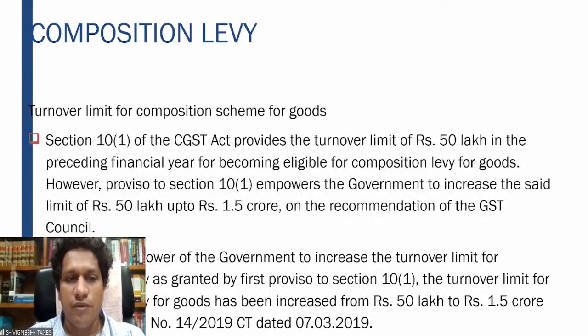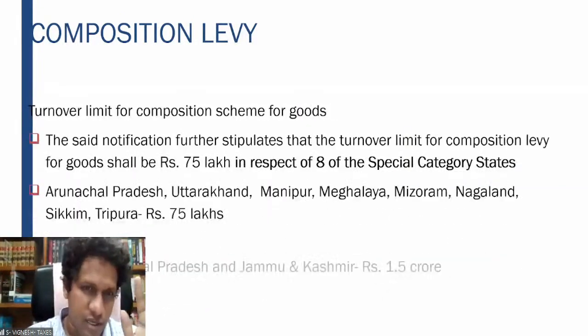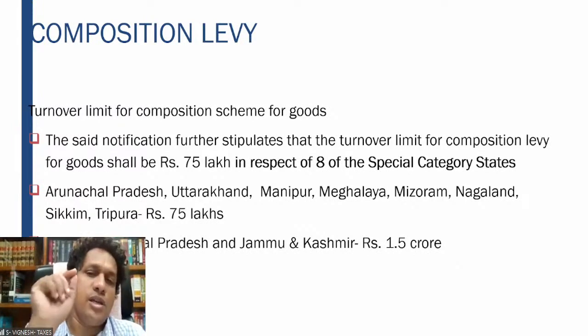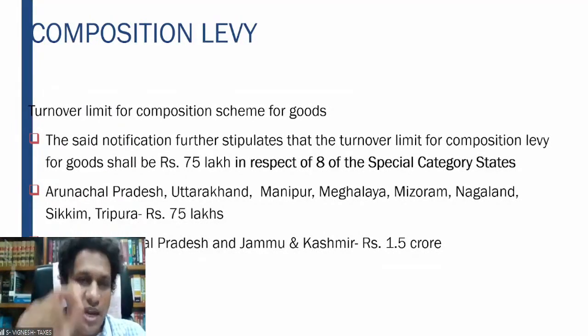Under 10(1), the turnover limit was 50 lakhs, but it is now raised to 1.5 crores after the GST Council has recommended. 1.5 crores is the latest turnover limit, the highest amount the government can go up to. That is the turnover limit for the composition scheme of goods. Now the turnover for the special category states: for these 8 particular states, it is 75 lakhs.